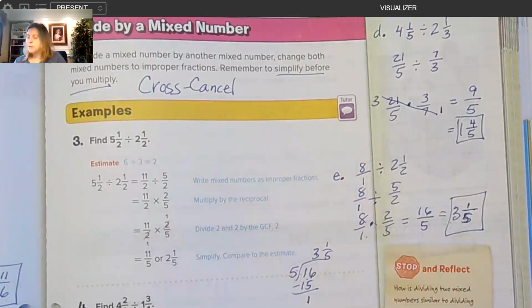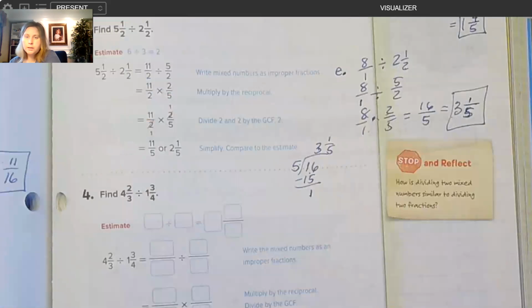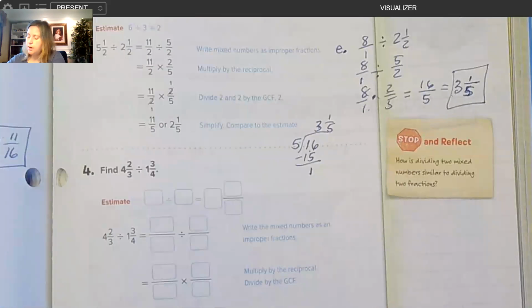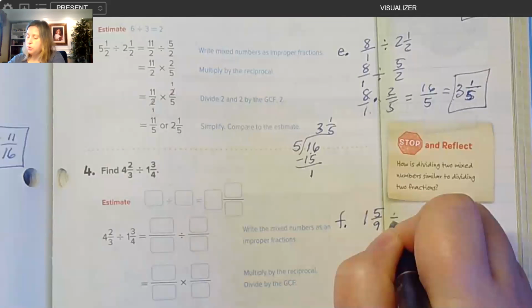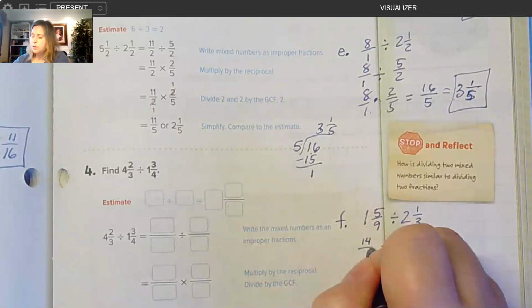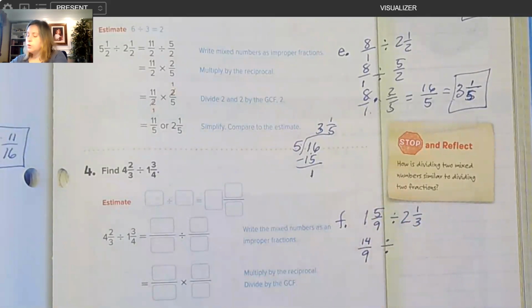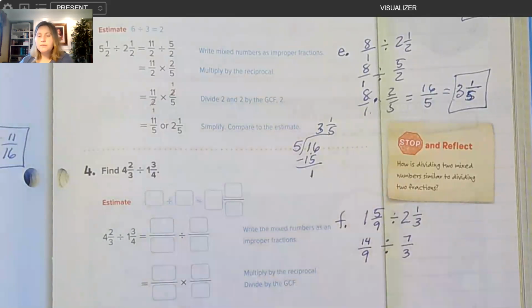All right. And let's do one more problem together. Let's do example F. Slide our camera down or page down. So letter F is 1 5/9 divided by 2 1/3. So I'm going to leave it as a division problem for now and change my mixed numbers into improper fractions. 9 times 1 is 9, plus 5 is 14. So I have 14/9 divided by 2 times 3 is 6, plus the one we carried is 7/3. Okay, so now it's still a division problem, but I don't have any mixed numbers.